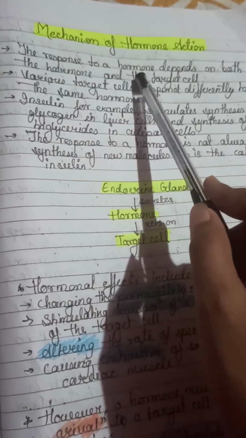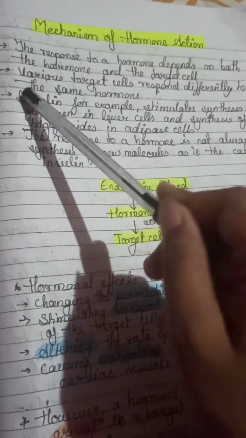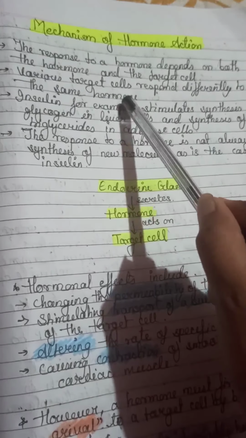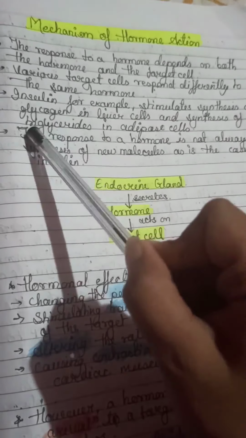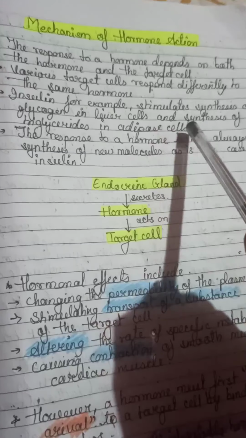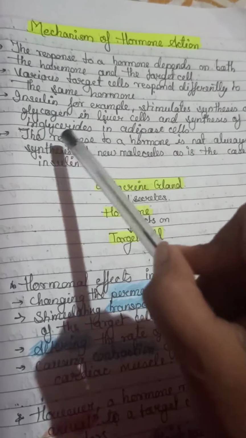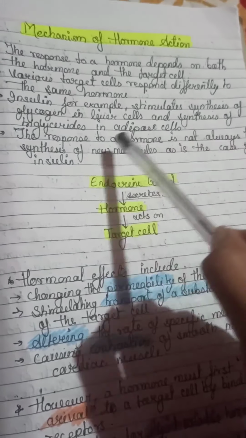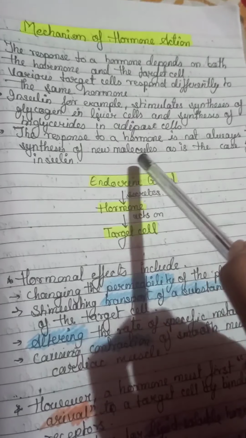The response to a hormone depends on both the hormone and the target cell. Various target cells respond differently to the same hormone. Insulin, for example, stimulates synthesis of glycogen in liver cells and synthesis of triglycerides in adipose cells. The response to a hormone is not always the synthesis of a new molecule, as is the case for insulin.